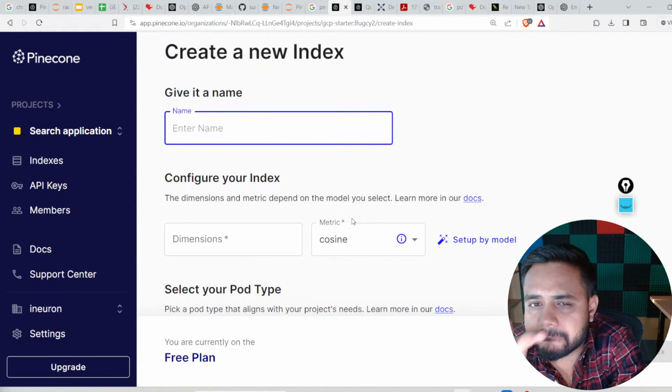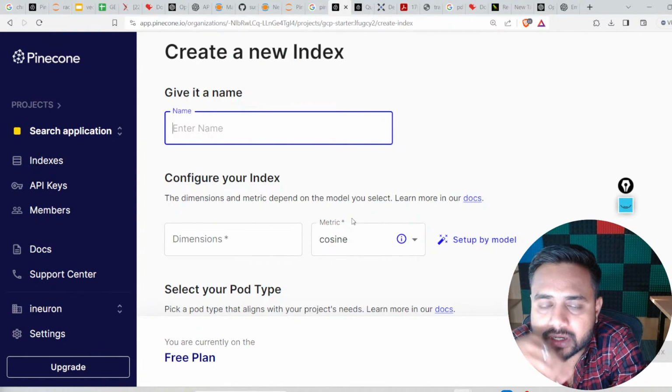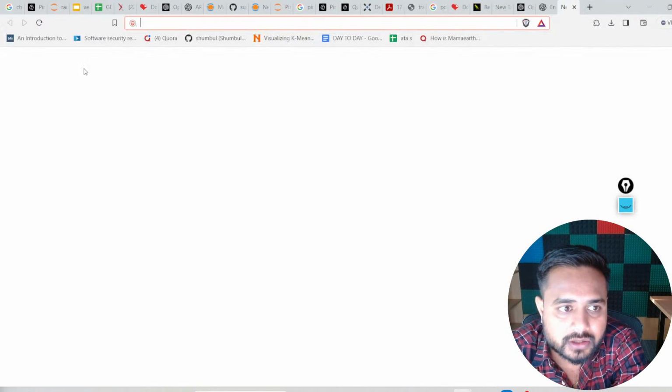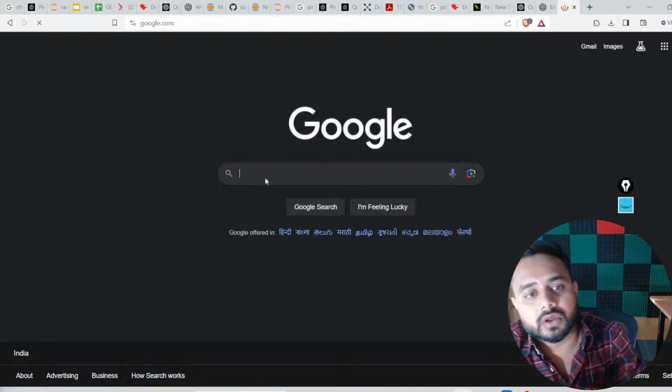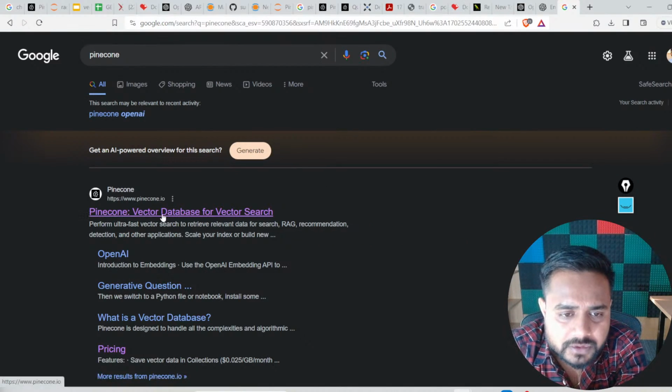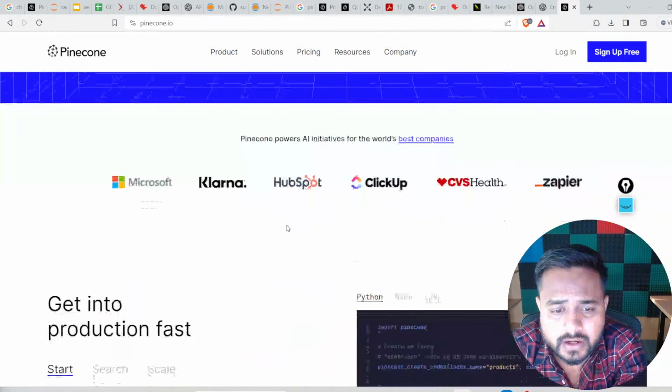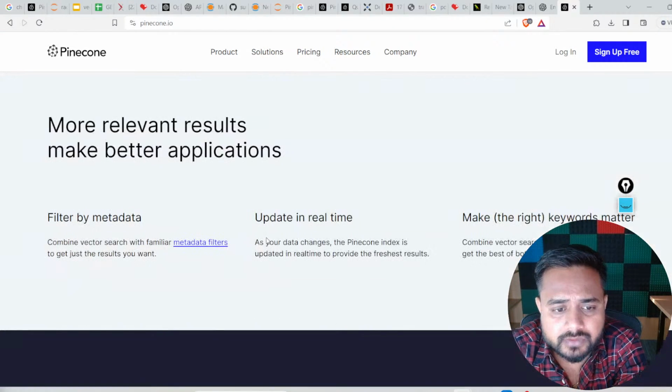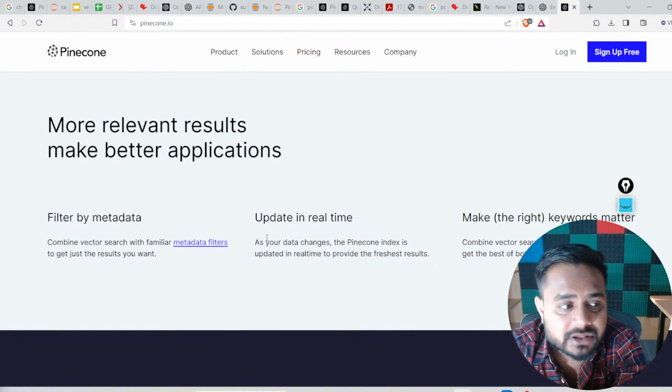See, this Pinecone is running on top of the cloud. Once you search about Pinecone, just let me show you. Open the website, and here you will find out that it is working on top of the cloud. The server it is using is a cloud server, either an AWS server or an Azure server. Anything we can use.